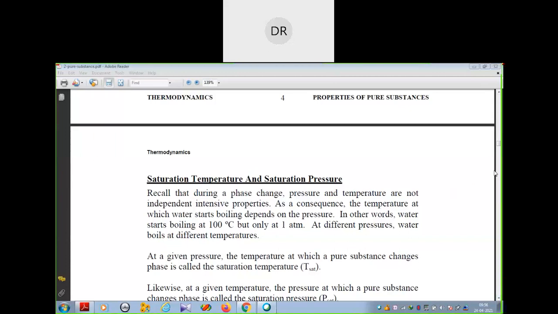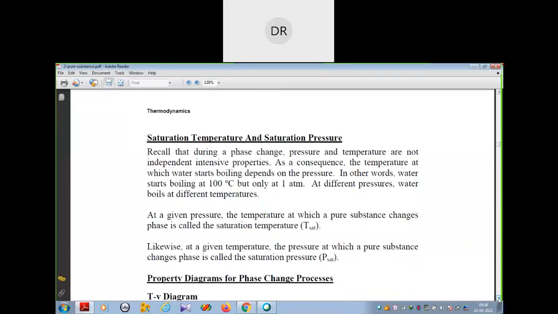Similarly, at a given temperature, the pressure at which a pure substance changes phase is called the saturation pressure.